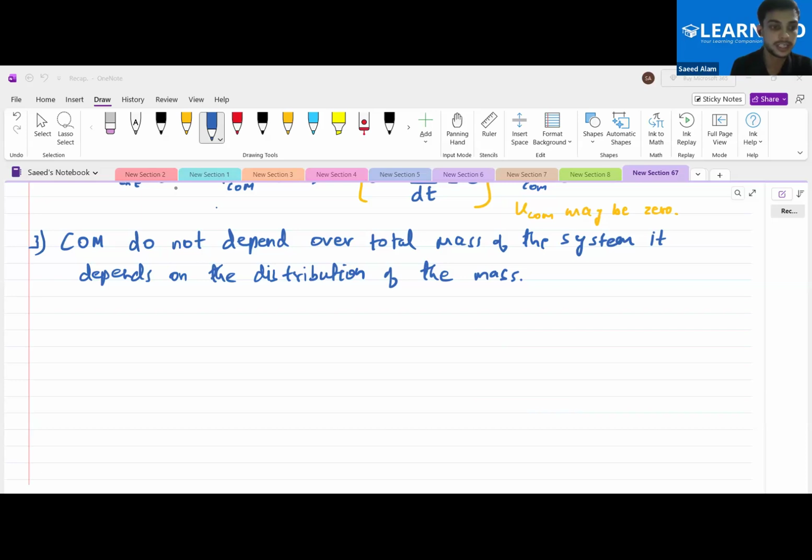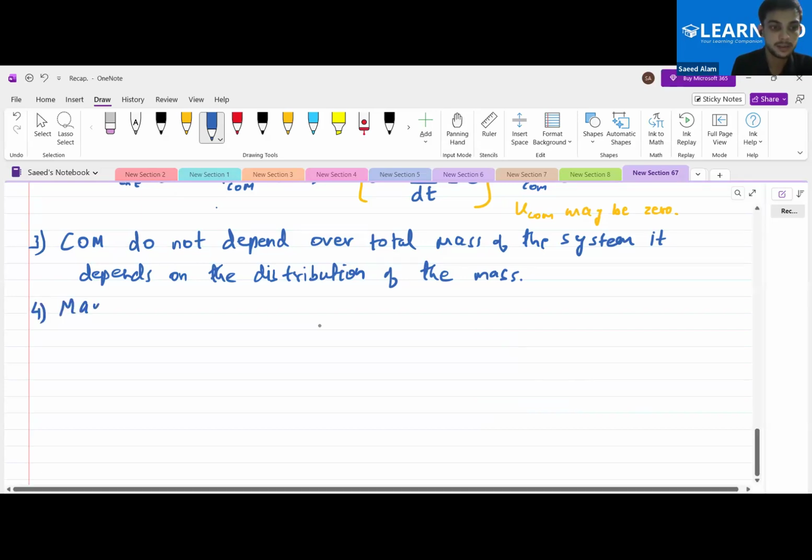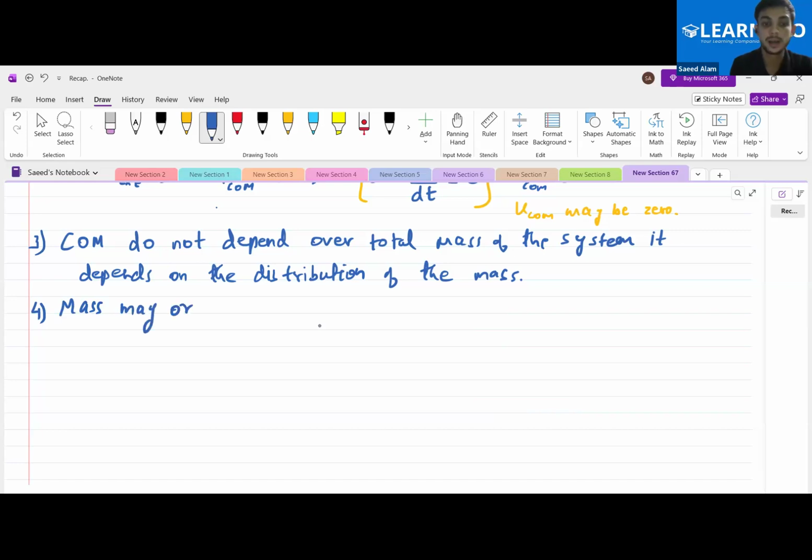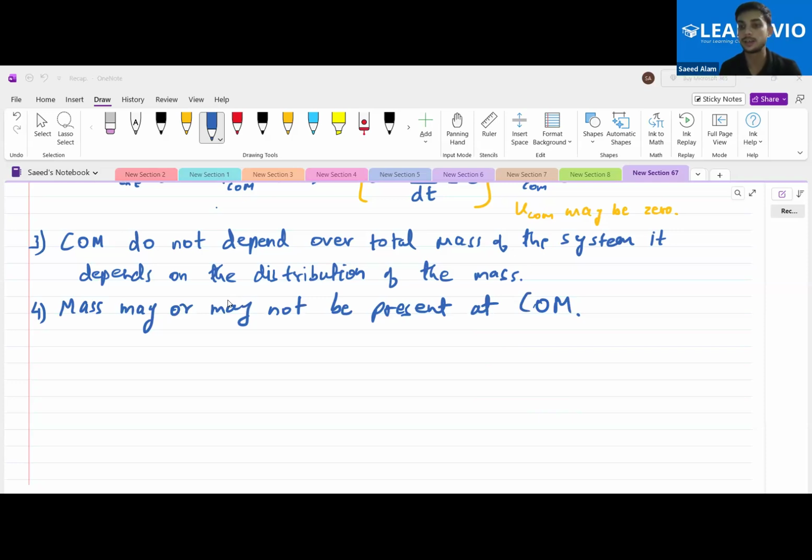Okay, one more important thing, that is mass may or may not be present at center of mass. Aman, give me an example of this last line, that mass may or may not be present at center of mass. It is not necessary that mass should be present at center of mass. How can I say so?